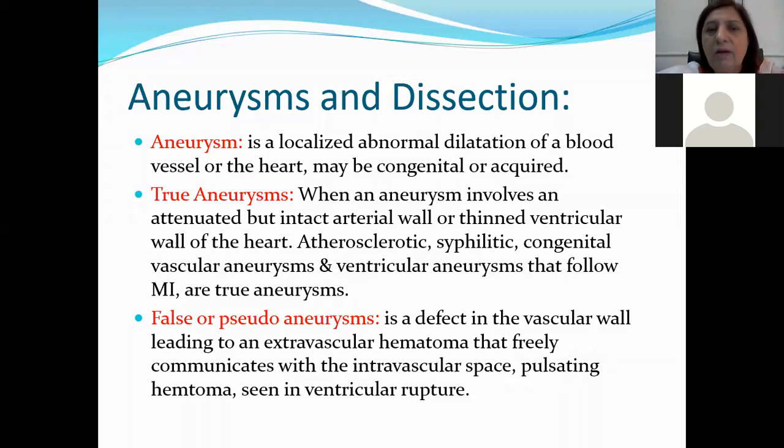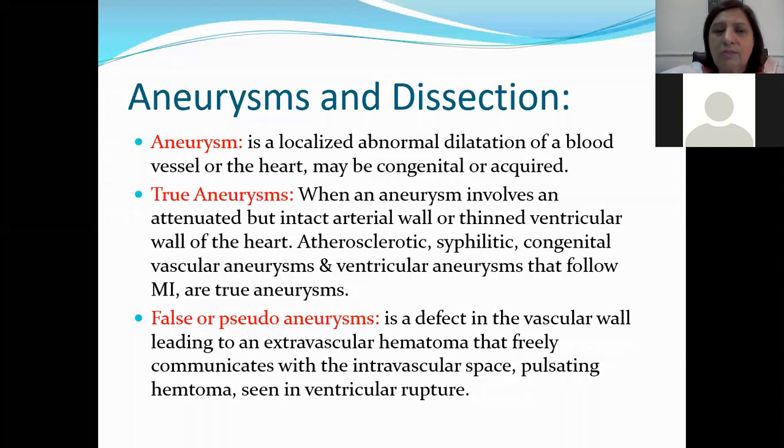True aneurysm. When an aneurysm involves an attenuated but intact arterial wall or thin ventricular wall of the heart, it is called a true aneurysm. So in the true aneurysm, it involves a thin ventricular wall or an intact wall of the blood vessel. Atherosclerosis, syphilis, congenital vascular aneurysms, and ventricular aneurysms that follow the myocardial infarctions are true aneurysms.